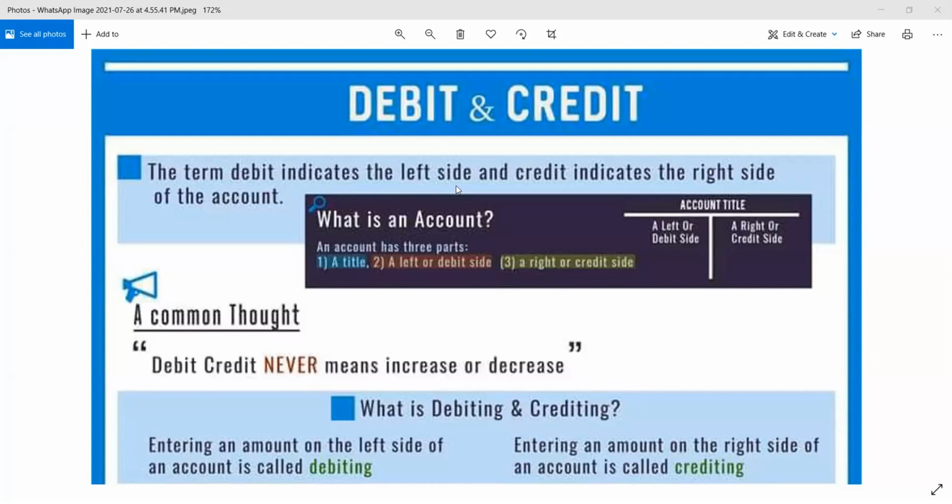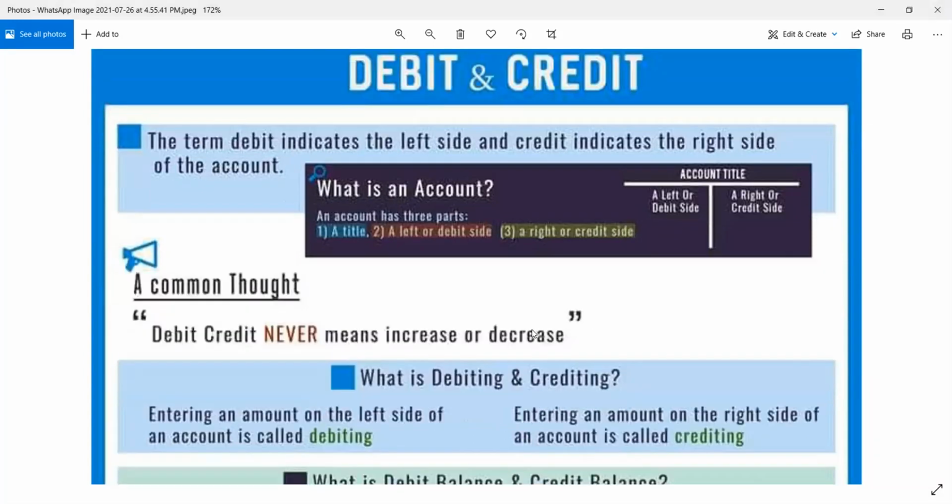What is an account? An account has three parts: a title, a left or debit side, and a right or credit side. A left side is a debit side, a right side is a credit. This is an account. You can see it has a left side and a right side.